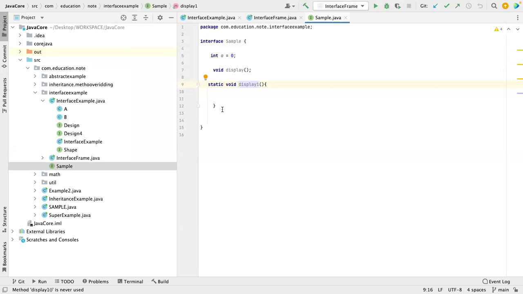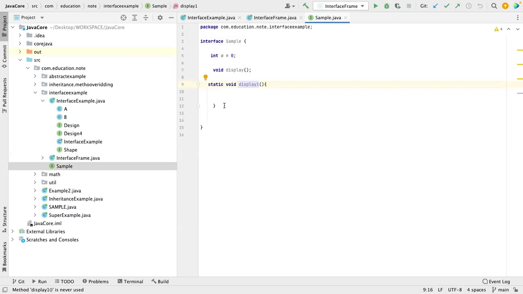But after Java 8, we can have a static method inside an interface, and we can also have a default method. I will teach you that, not right now. First we have to complete Java 7, then we'll go with the features and what all got improved, so you will not get confused. You cannot have static also.